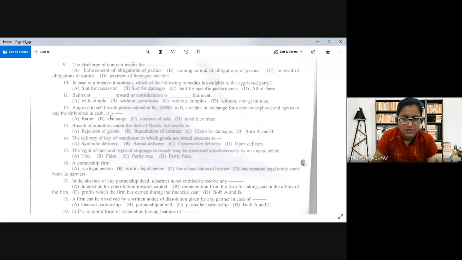It is not an exchange. Exchange is like you are just exchanging one phone for another. But here the old phone is exchanged for a new one, plus the difference amount is paid in cash. It's a valid contract of sale.